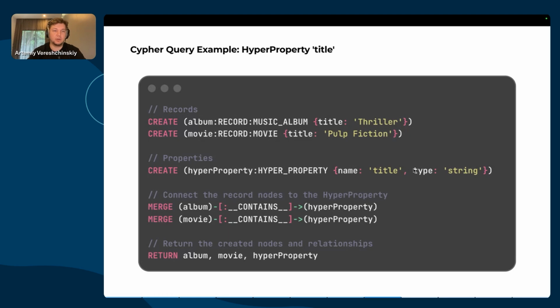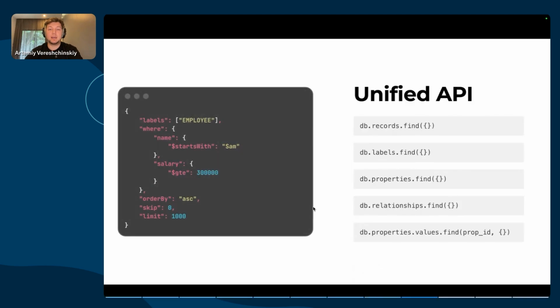We have an album, we have a movie, we have a hyperproperty created, and this is how it works. But creating this manually would take us a lot of time and effort. So RushDB handles it autonomously and on the fly for any incoming data. And this is how the unified API looks.